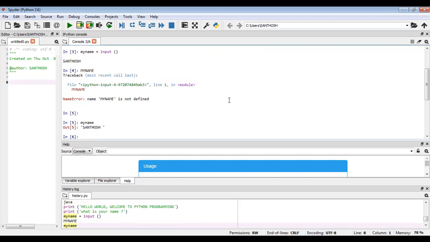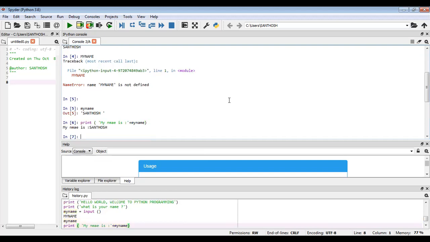Now I want to print my name is Santosh. For that, again to print a value, print, in single quotes, my name is colon, close the single quote. Here we need to concatenate the variable name, my name. My name is Santosh. It will print.